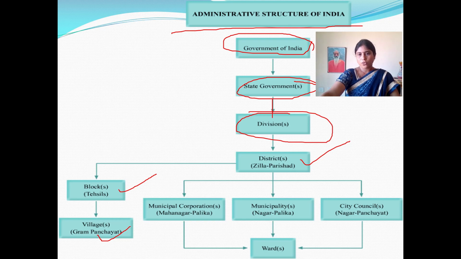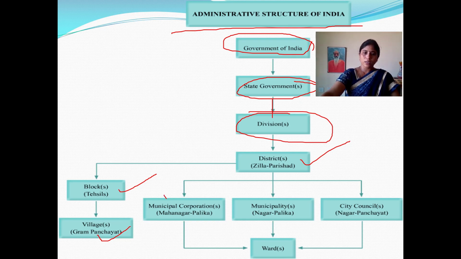So if you observe here, the central government, for easy administrative purposes, is divided into state governments. Again, the state government is divided into divisions, what we call districts. Again our districts are divided into blocks, tehsils, mandals and villages. This is one section. Now coming to the governance.